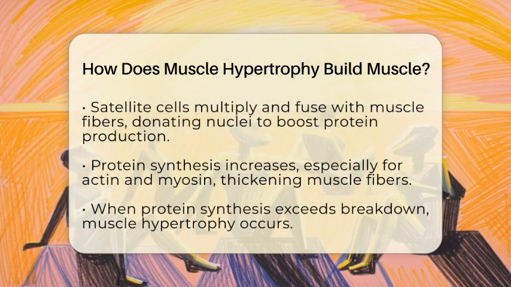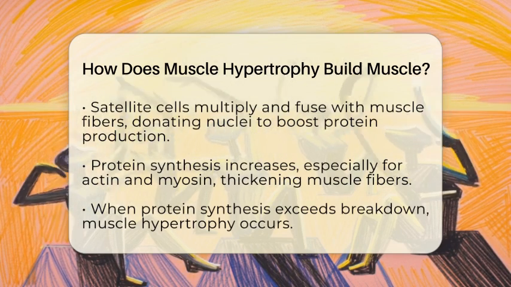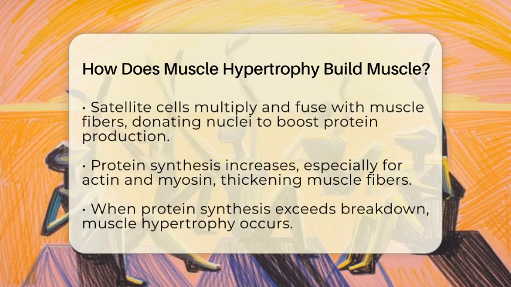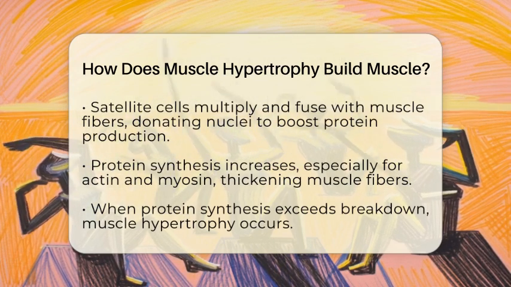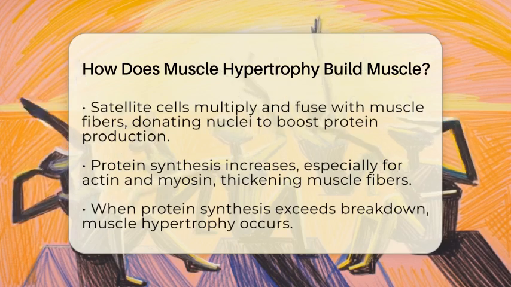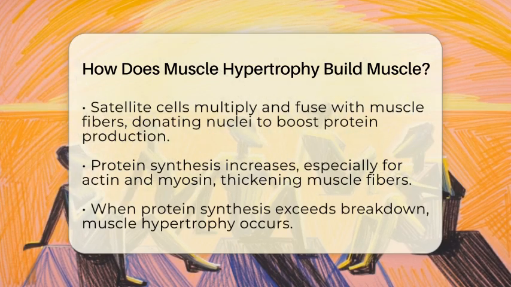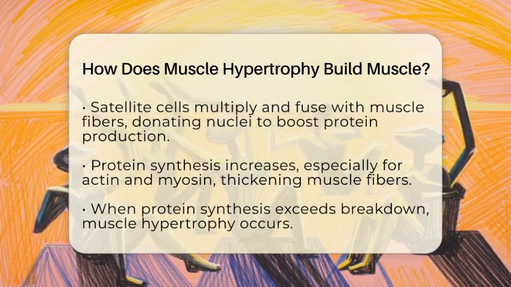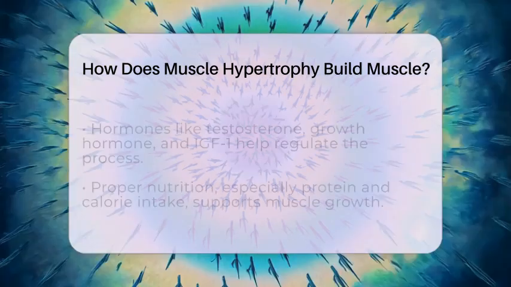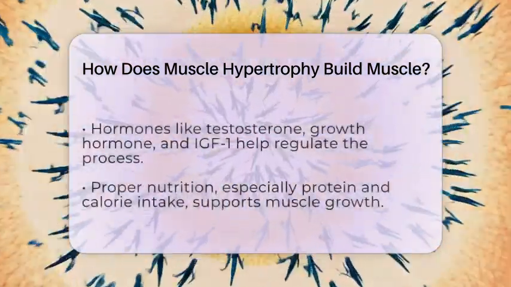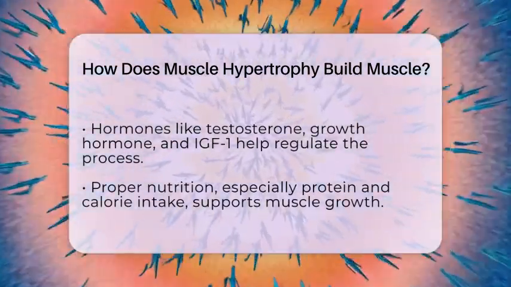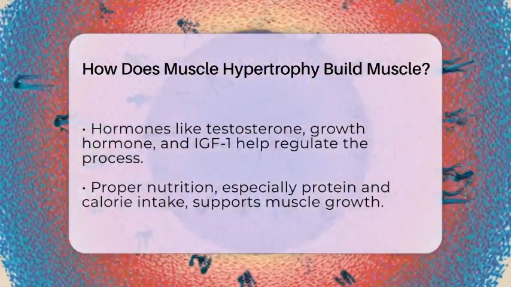produce proteins. The repair process involves an increase in the synthesis of muscle proteins, primarily contractile proteins such as actin and myosin. This protein synthesis results in the thickening and strengthening of muscle fibers, making them larger and more capable of generating force. The balance between protein synthesis and protein breakdown determines whether muscle hypertrophy occurs. When protein synthesis exceeds breakdown over a sustained period, muscle growth is achieved.